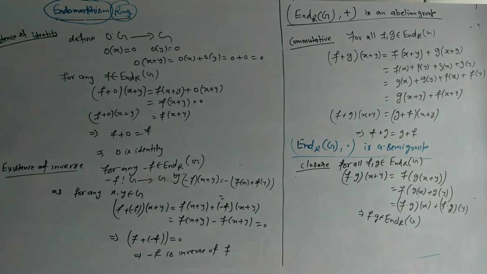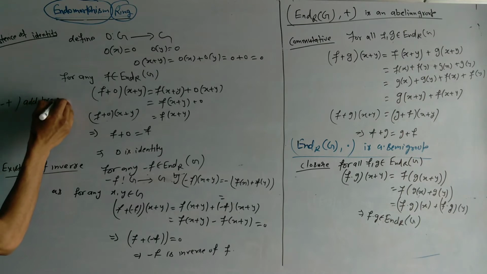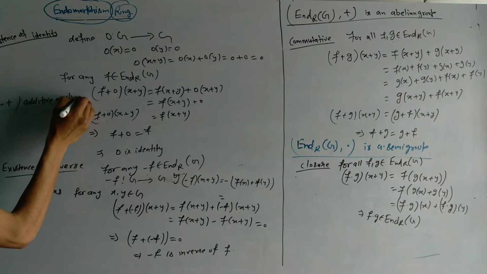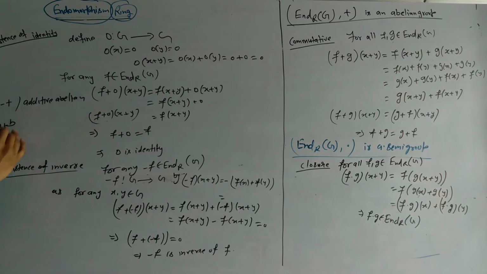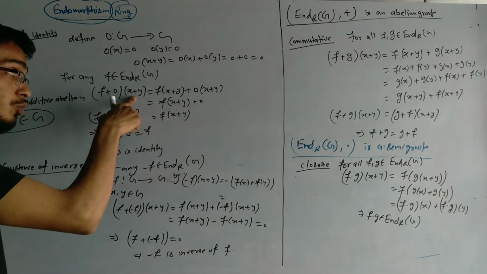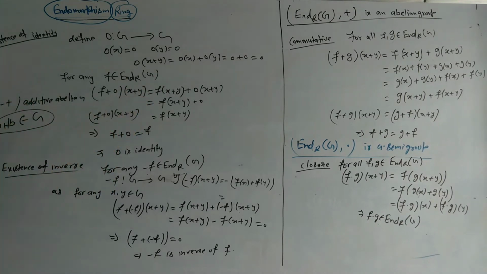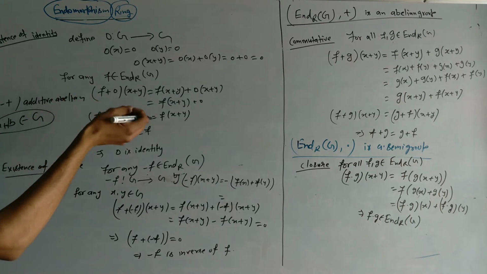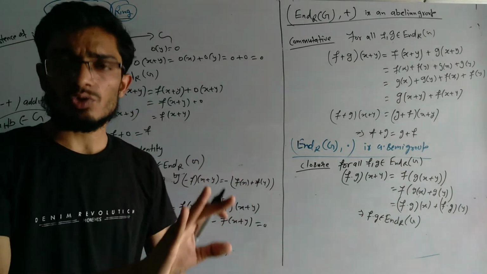So here we take any two elements, then the sum of two elements goes in G. So we can define it for two elements or one element, there is no problem.